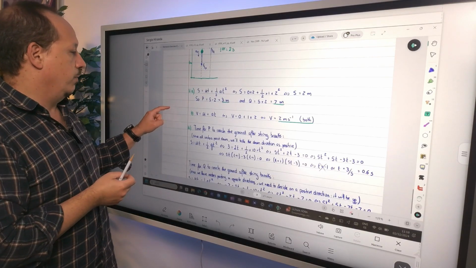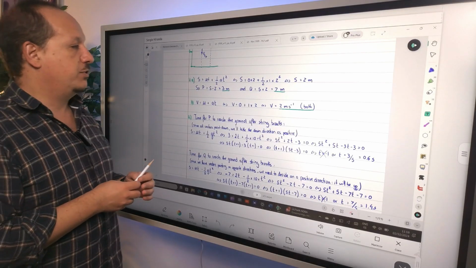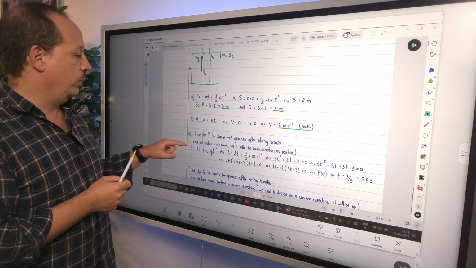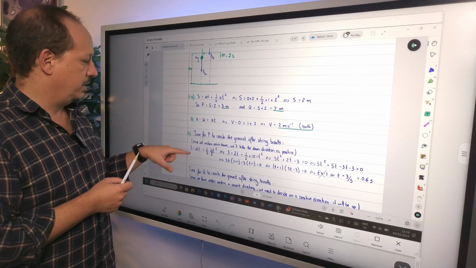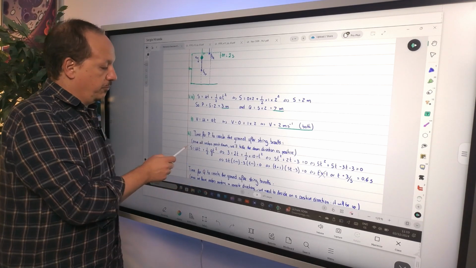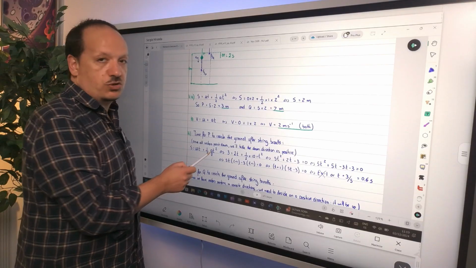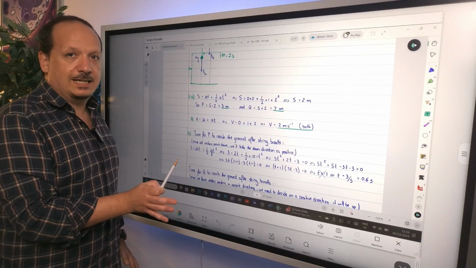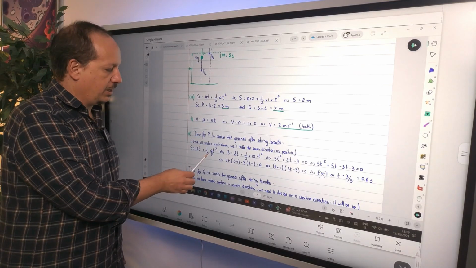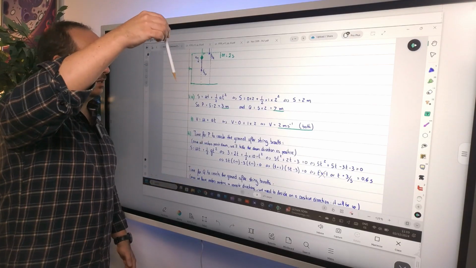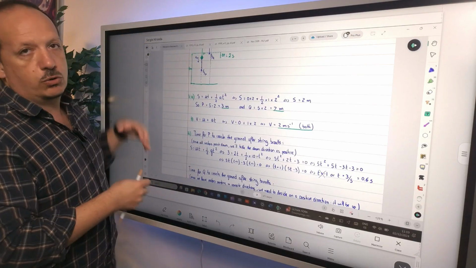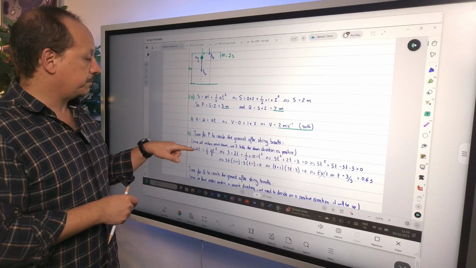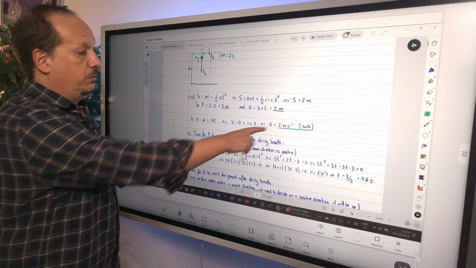Okay, so the time for P to reach the ground after the string breaks is, and now you can calculate it because you already know the height at which P is. It's 3 meters, right? So plug it in the formula s equals ut plus 1/2 of gt squared. Pay attention that the acceleration now is 10 meters per second squared. You no longer have tension, so the only acceleration is the acceleration of gravity. Everything is positive because P is going in the direction of motion, which in these situations I decide to be positive. So this is 3, this is 2, the u we just calculated.